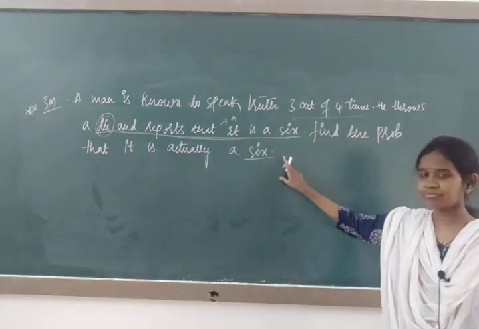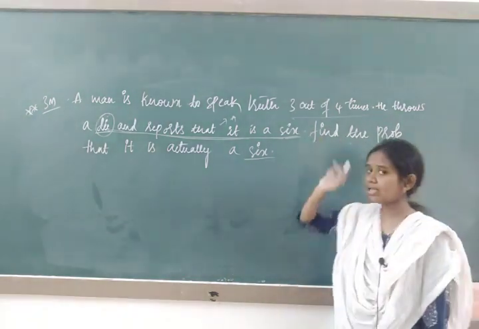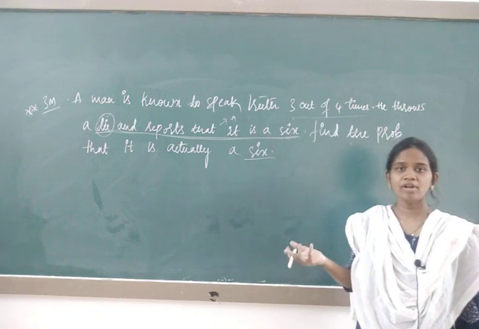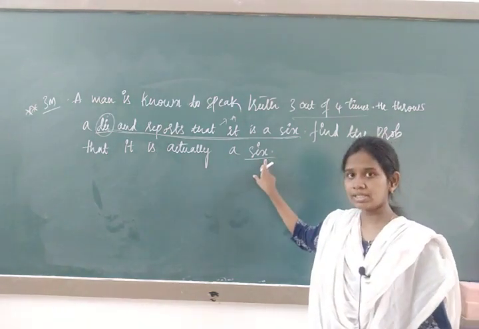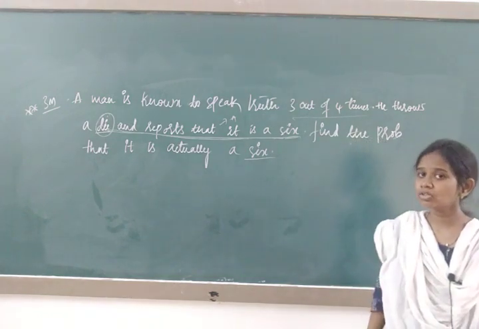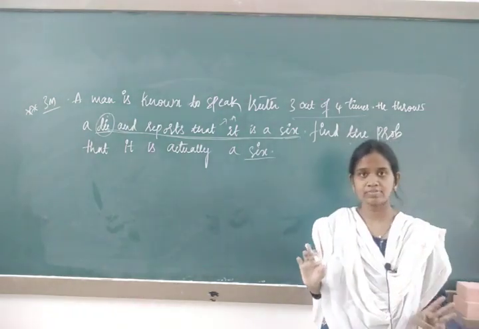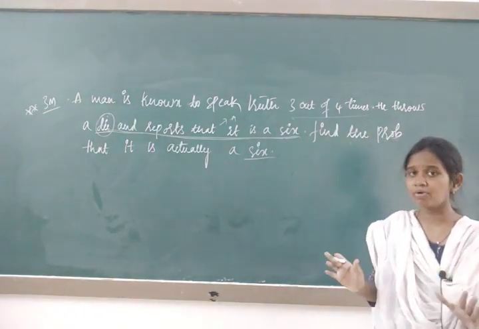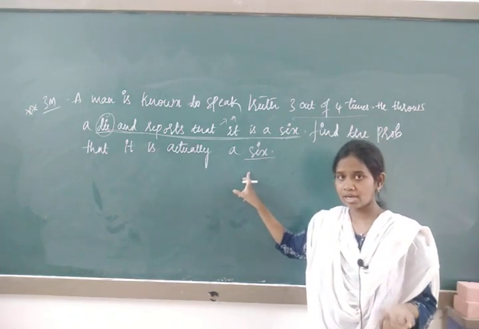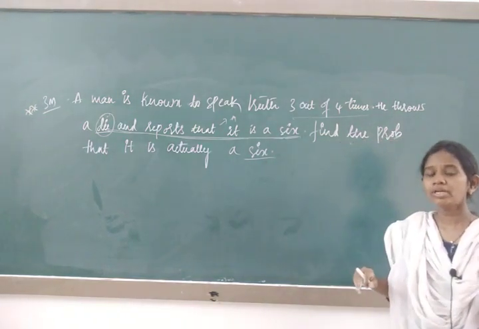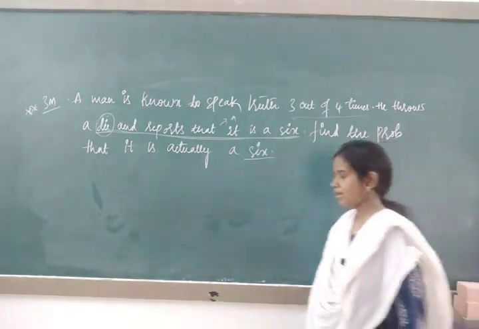What is E1? It is a 6 we will take, and what is E2? One time he is telling a lie, therefore die will not show the 6. What is E1 event? The die will show actually a 6. E2 event, die will not show the 6. What is existed event? It's a man report 6. I will repeat once again, it's an important problem. What is E1 event? It is actually a 6 on a die. E2 event, not a 6 on a die. What is A event? Man report 6. Write 3 events.